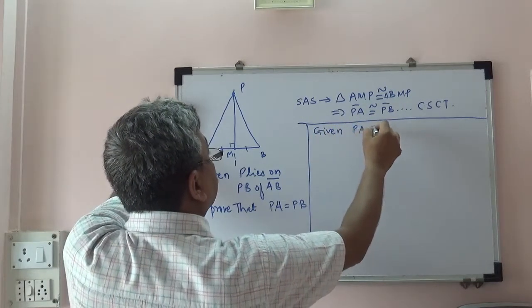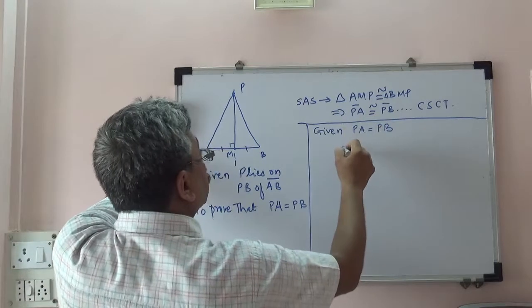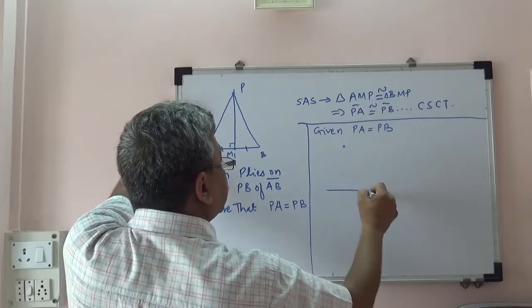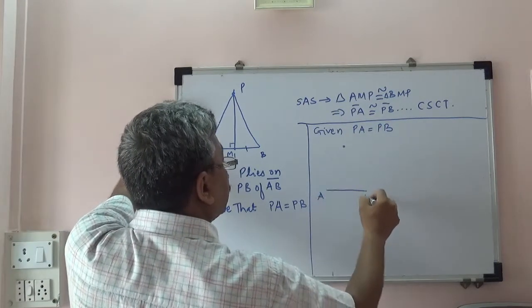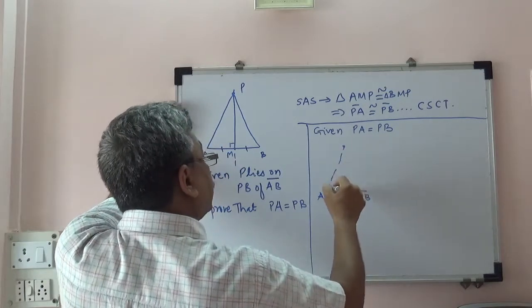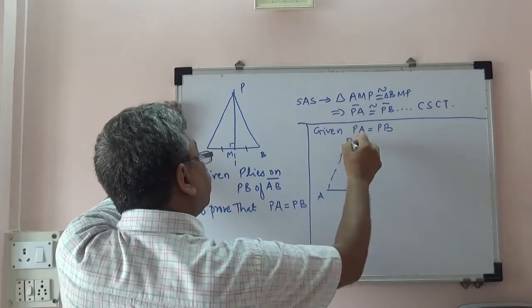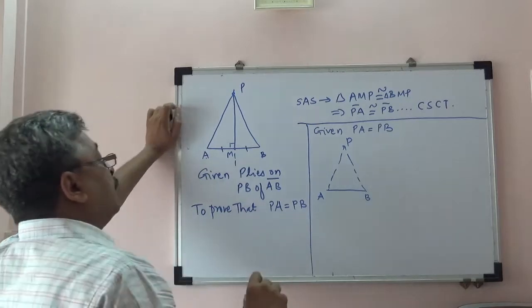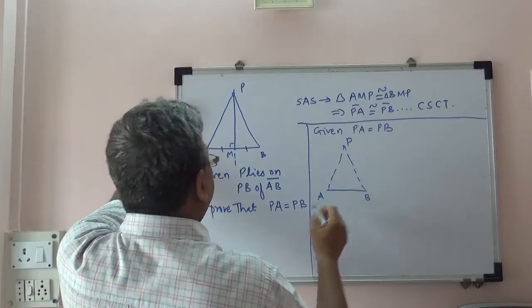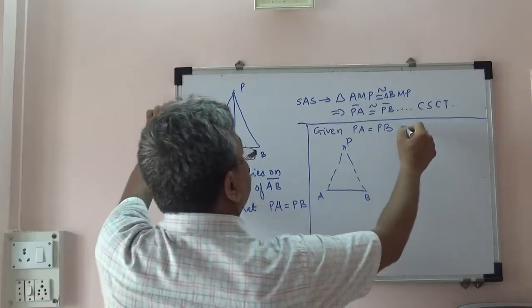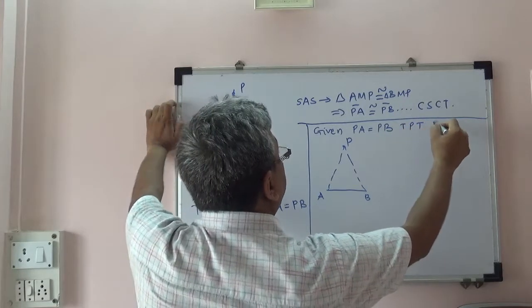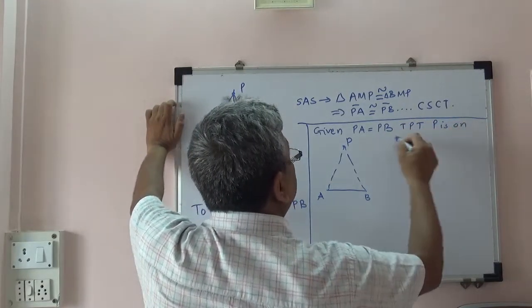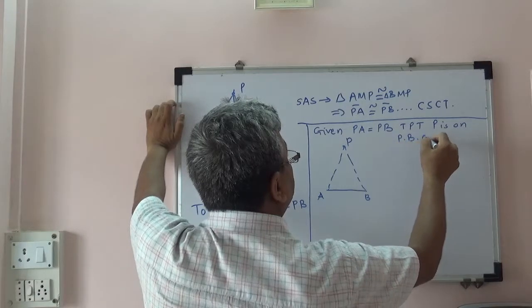PA equals PB. So a point is such that it is equidistant from the endpoints of segment AB. PA equals PB. We need to prove that P lies on the perpendicular bisector. To prove that P is on the perpendicular bisector of AB.